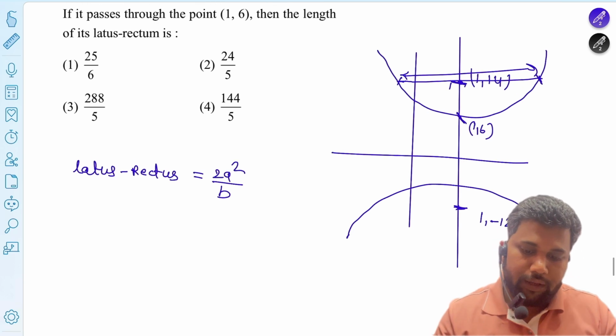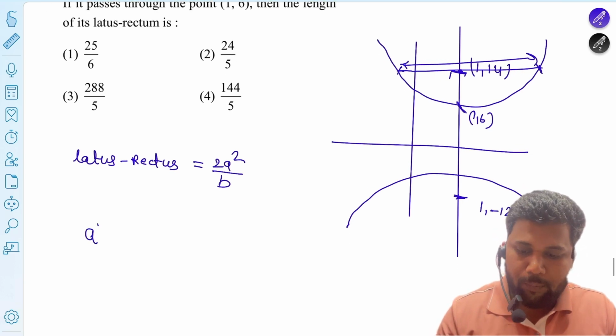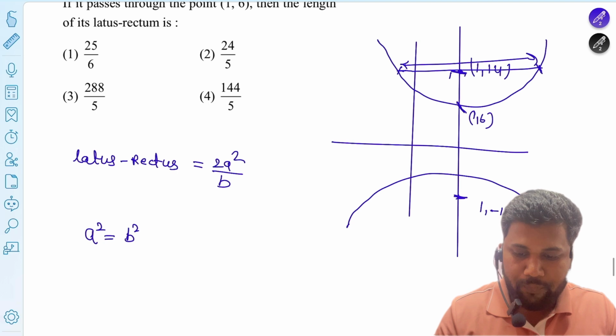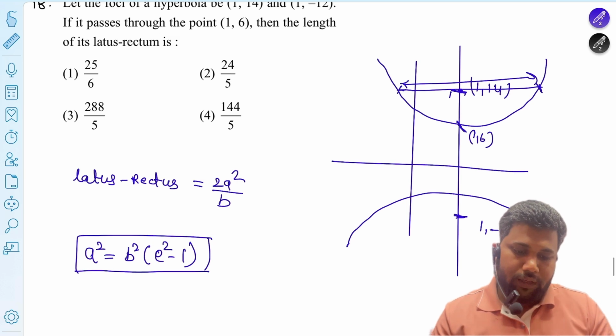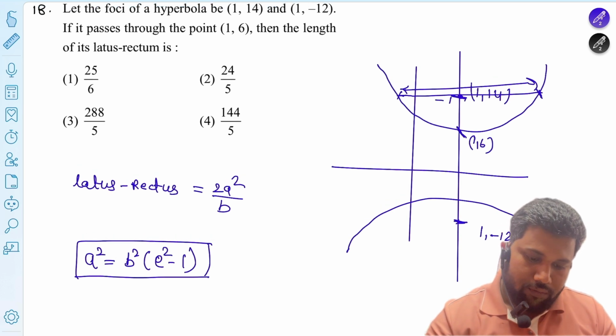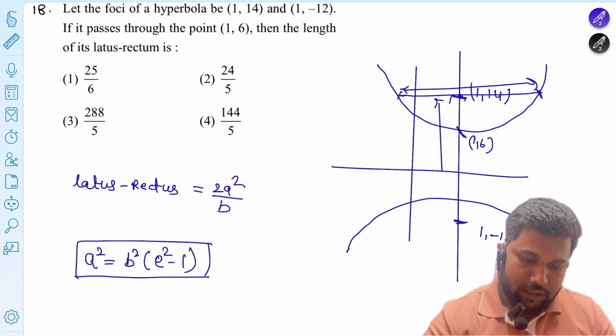Firstly find a and b. For this type of hyperbola the relation is a squared equals b squared times e squared minus 1. Suppose the distance between this point and this one is b.